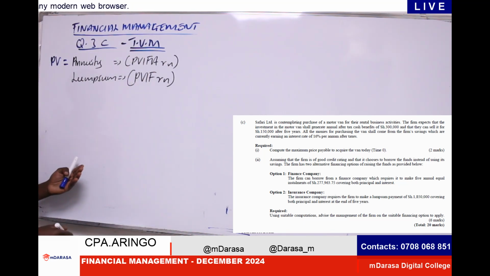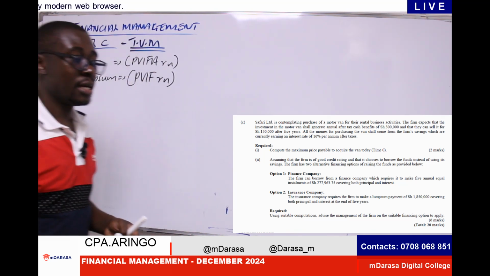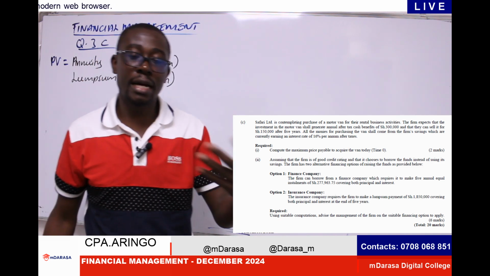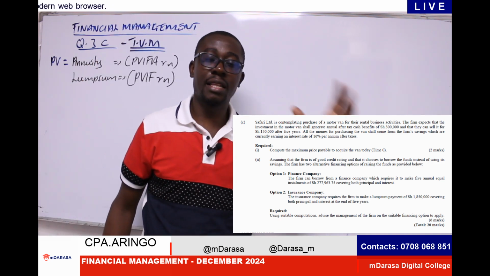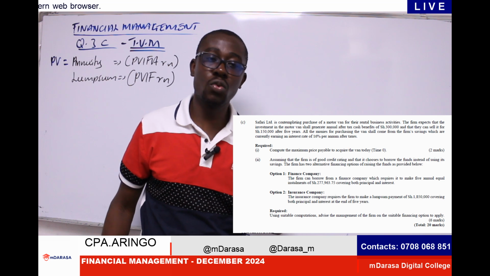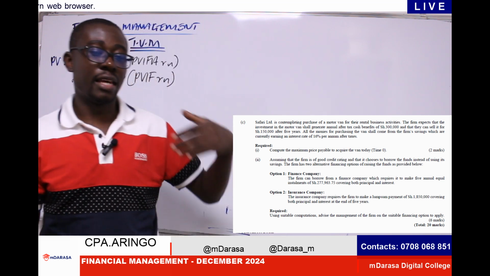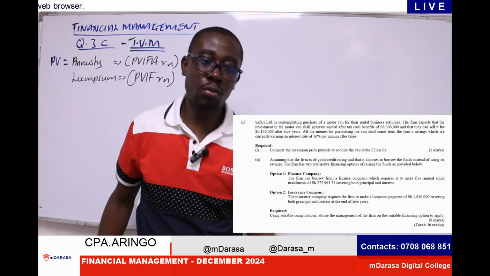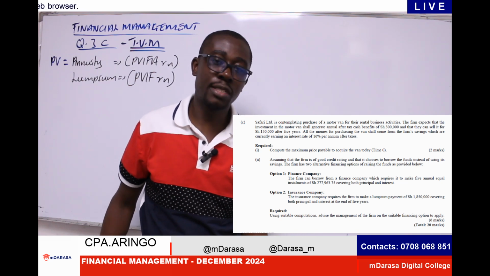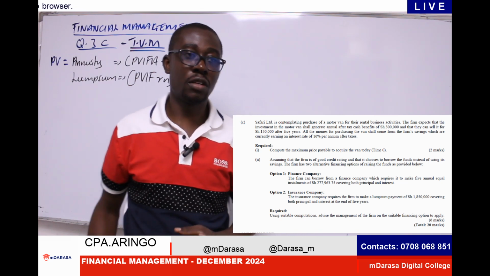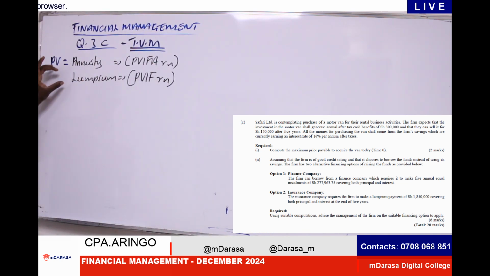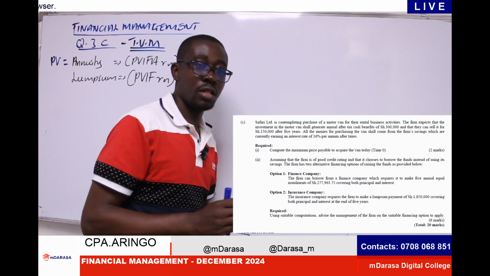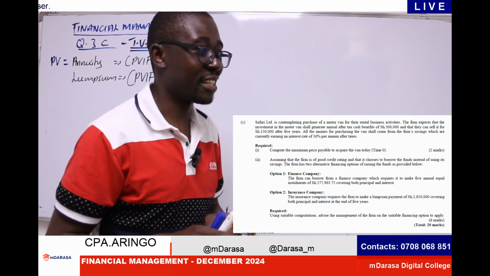In this context, we can see that the examiner has given us an annual income that I'll be receiving. Then at the end of the period, I can dispose of this motor van and still get a value out of it. So we bring the two concepts of annuity and lump sum together in one question. That's the beautiful part of that question, right?